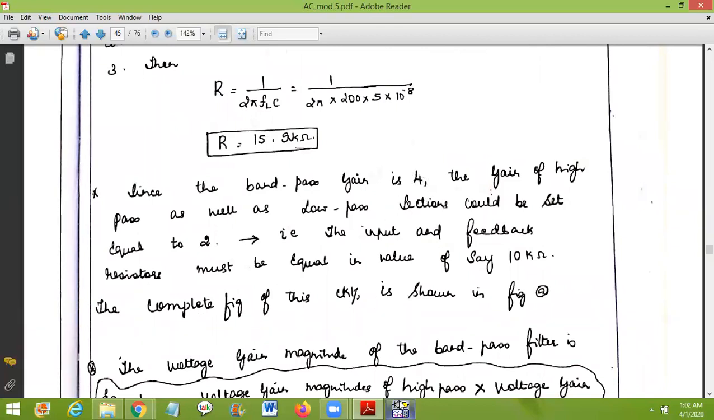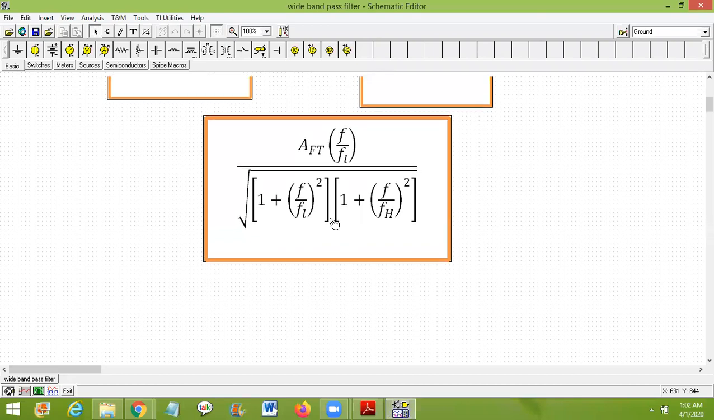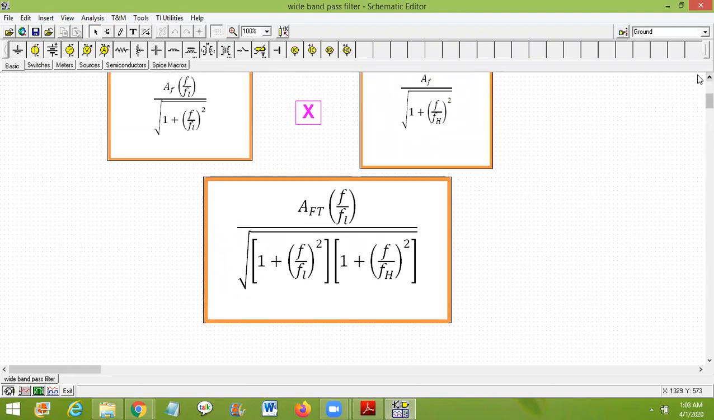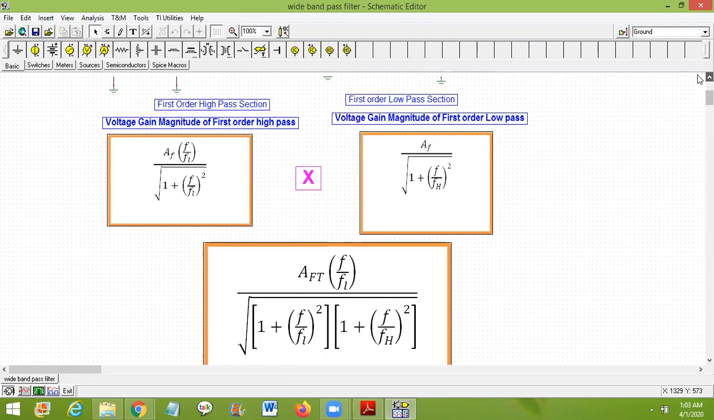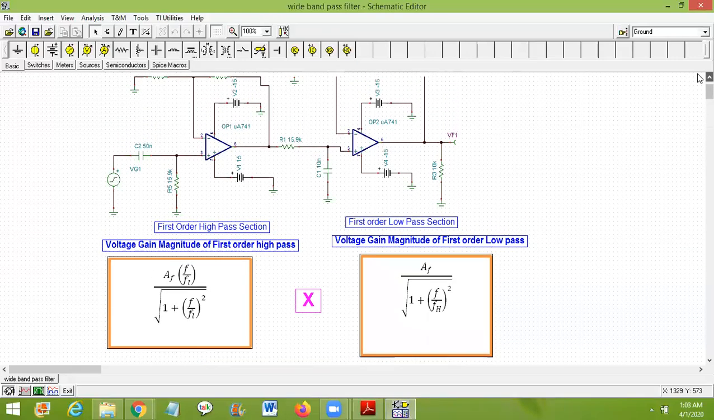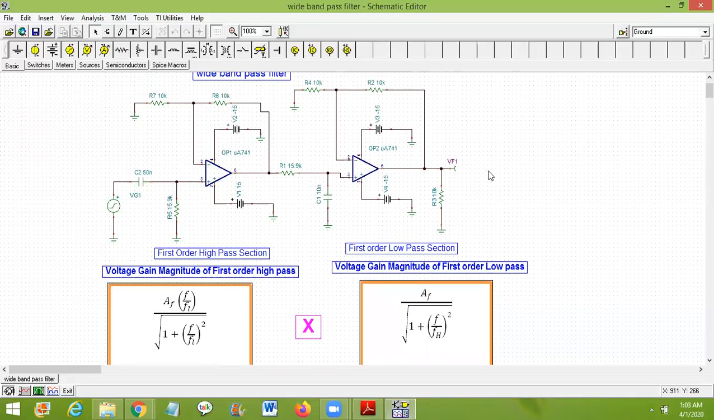So here, let me have a look at the tool. I'll show you the circuitry. Here the total passband gain at the output is equal to 4. Since they are cascaded, the gain gets multiplied. So if the total is 4, each section can give a gain of 2 and 2. So 2 into 2 will become 4. Each section will provide a passband gain of 2.